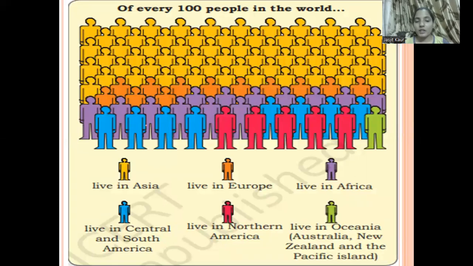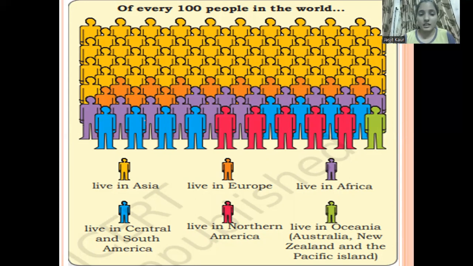So now students, here I have one picture for you. Observe this picture and tell me what you are able to depict from this picture. Yes, it's the distribution of population, like how population is distributed into different continents, like of every 100 people in the world. So tell me, in which continent are people living mostly?